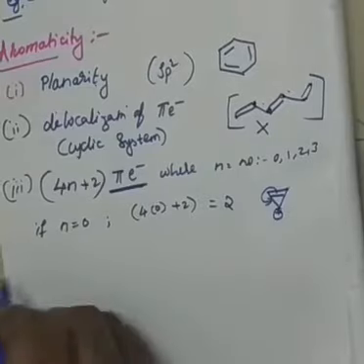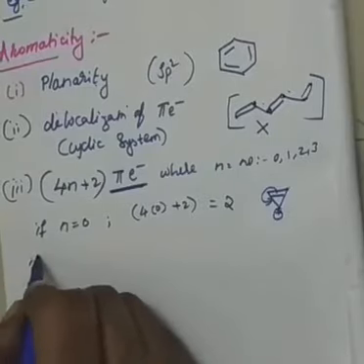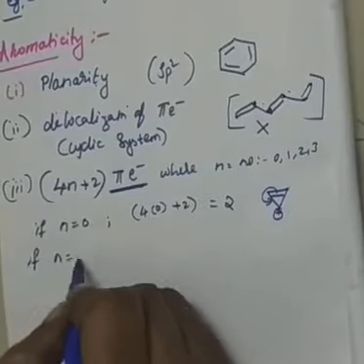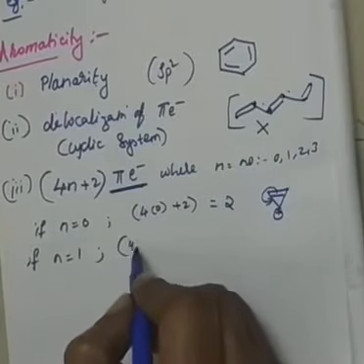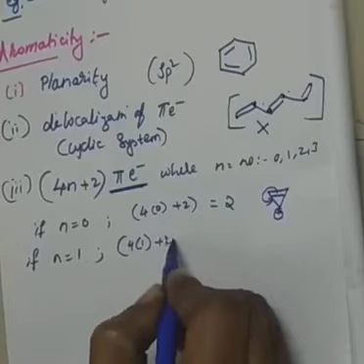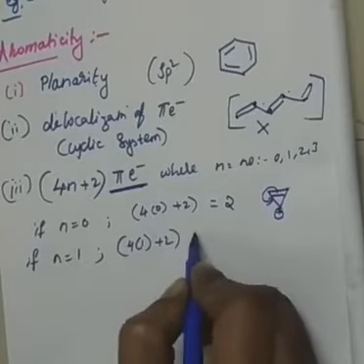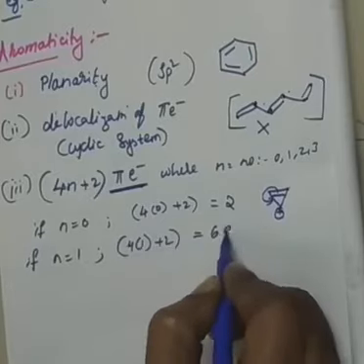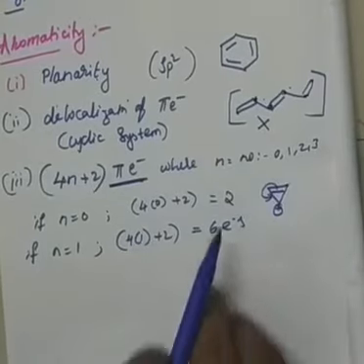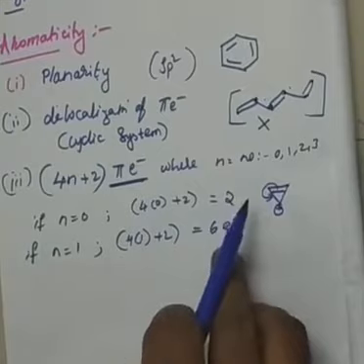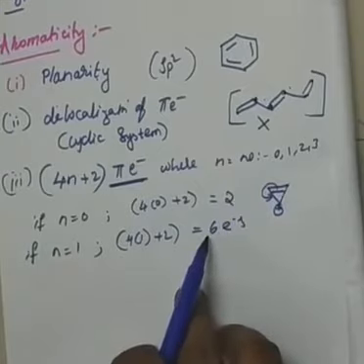One more example, if n is 1, then what does this rule become? 4 into 1 plus 2. 4 ones are 4 plus 2. That means 6 pi electrons, right? 6 pi electrons means what? 2 pi electrons means 1 double bond. 6 pi electrons means 3 double bonds.